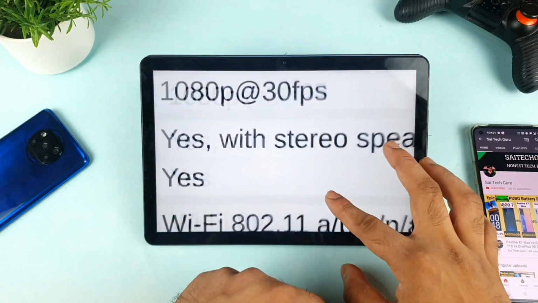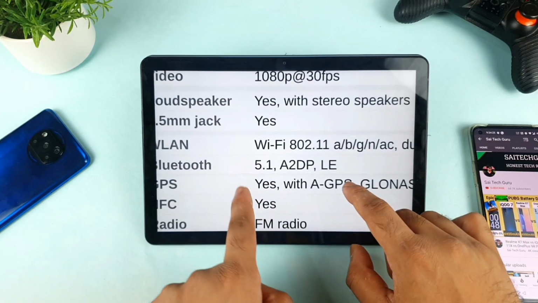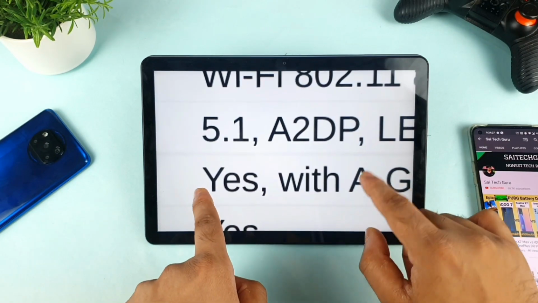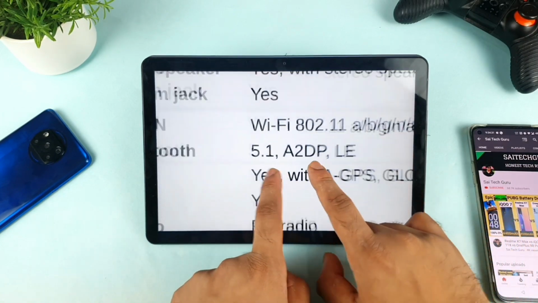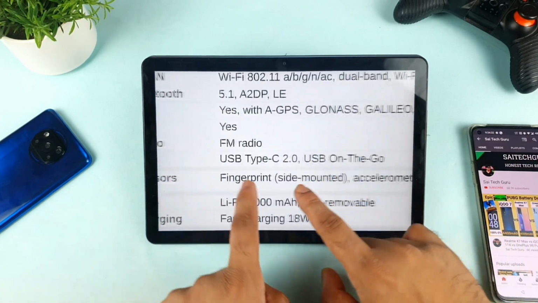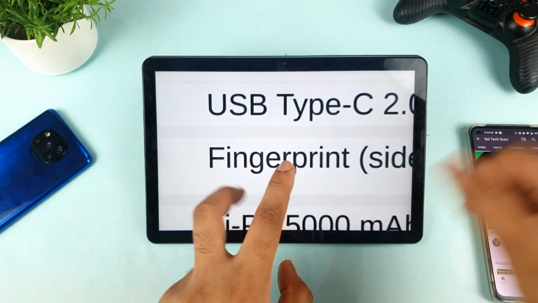You do have a stereo speaker setup, and a 3.5mm jack is also available in this phone. On top of that, you do get Bluetooth 5.1. There is no information about Wi-Fi 6 as well. As you can clearly see, there is no information about Wi-Fi 6, and you do get a side-mounted fingerprint sensor. As you can see, there is fingerprint unlock as well.